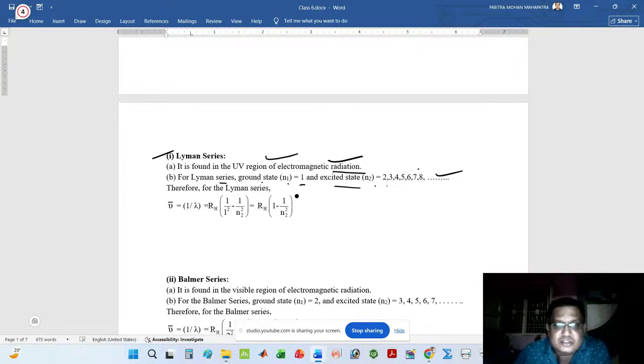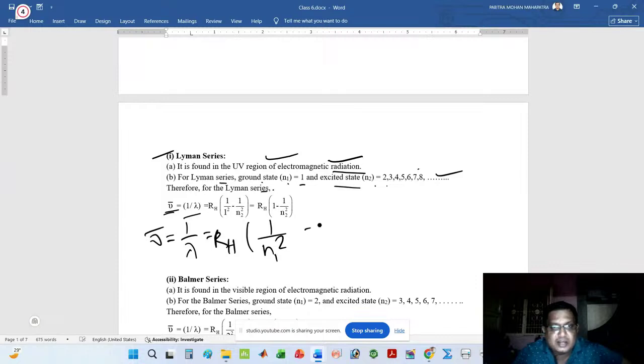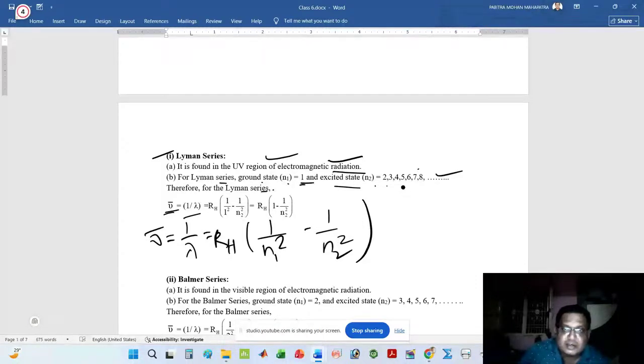Already I have discussed this, so I just revise. Therefore, for the Lyman series, the wave number, nu bar, is equal to 1 by lambda, where lambda is the wavelength. The formula is nu bar is equal to 1 by lambda is equal to RH into 1 by n1 square minus 1 by n2 square. Here n1 is 1, and n2 is 2, 3, 4, 5, 6, 7. It shows variable numbers, but n1 shows a fixed number.